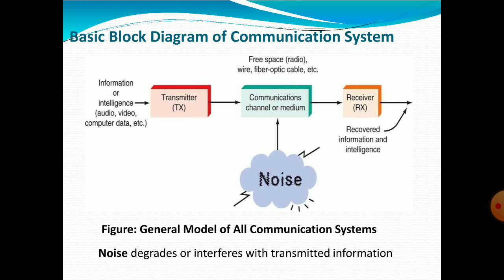Then the receiver, which can be any type of receiver. Noise will be added in the middle channel, which is the main drawback. In the general model of all communication systems, noise degrades or interferes with the transmitted information. So noise is created and added into the communication channel.